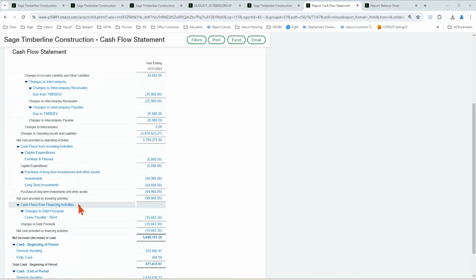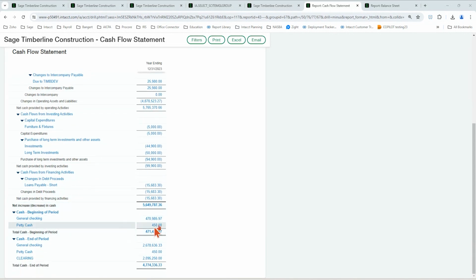So there's three sections in the activity part of a cash flow statement. And then at the bottom here, it's a reconciliation of my change in cash, my beginning cash, and then my ending cash. Like I said, with the balance sheet, you want to make sure your beginning and ending cash match your balance sheet. So at the end of 12/31/23, my balance sheet better show that as well. And then I've properly done my cash flow statement.